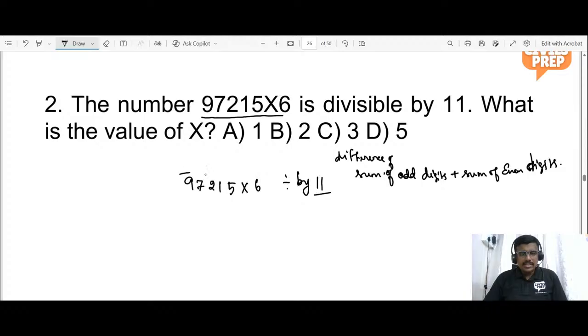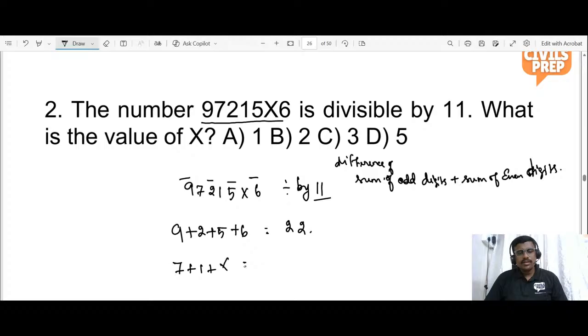So the odd places are 9, 2, 5, 6. Please add this: 9 plus 2 plus 5 plus 6 is 11, 16, 22. And the even places 7 plus 1 plus x, which is 8 plus x, right?